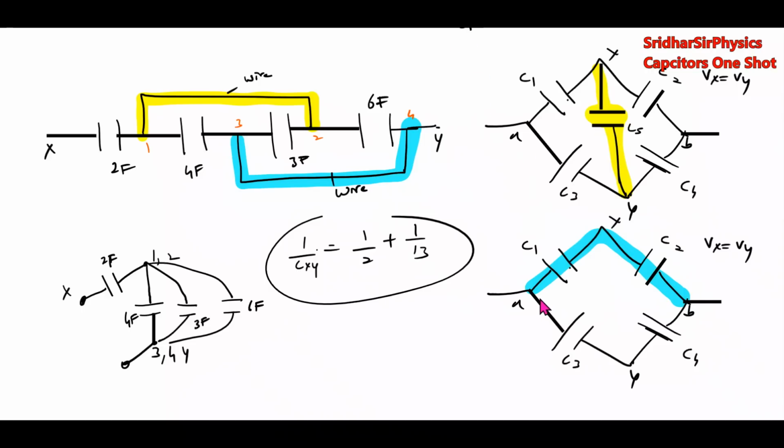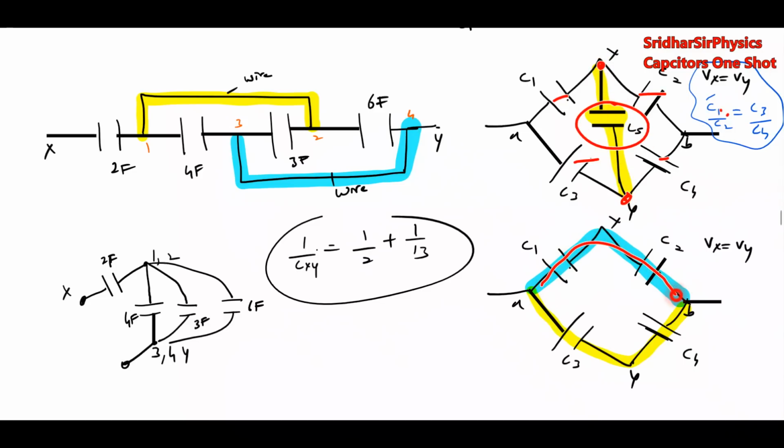Okay, fine. These things are in parallel. These things are in series. So how these two are in series, these two are in series, effective is in parallel. So then when this happens, then we can write C1 by C2 equal to C3 by C4. When this condition is satisfied, then Vx equal to Vy. If this condition is satisfied, ratio of these two arms, C1 by C2 equals C3 by C4, then Vx equal to Vy. Then you can remove this capacitor.